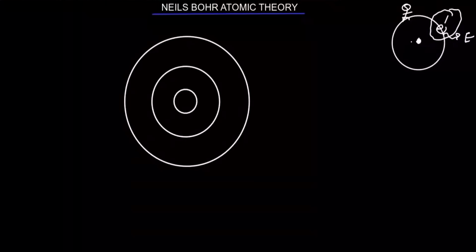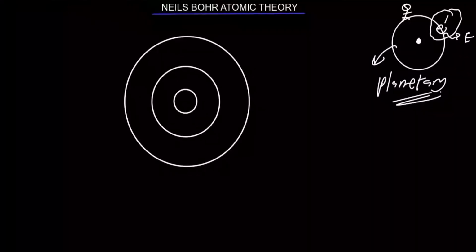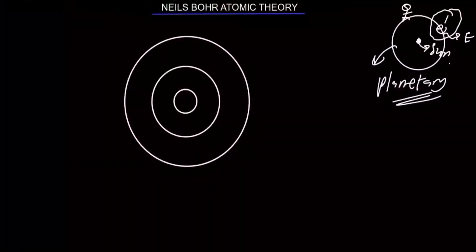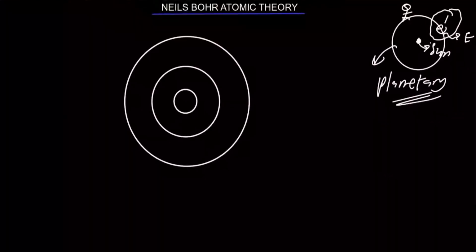Now the thing is that the earth has not collapsed. Everything has not collapsed and nothing has collapsed. You see, this Rutherford model is also called the planetary model. That's the word, because it turns out that this nucleus is the sun, and the electron revolves around the nucleus just like the way the planets revolve around the sun. So it describes an atom as a solar system.